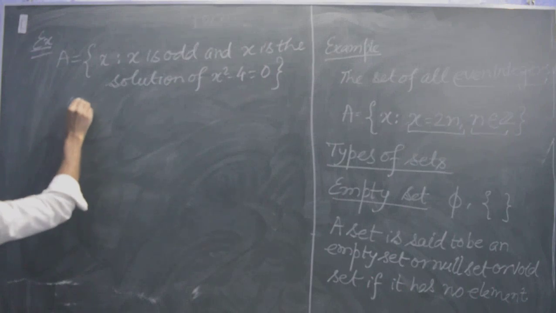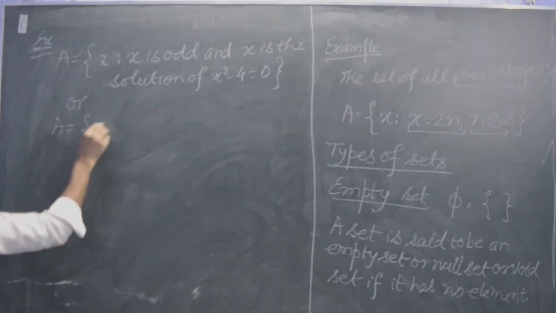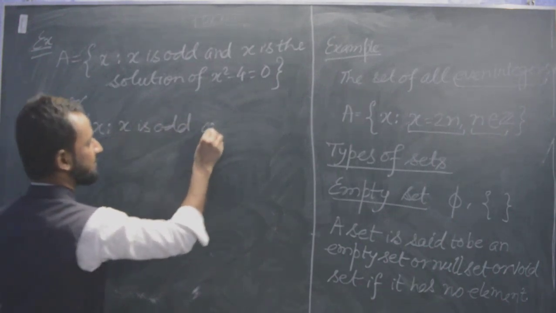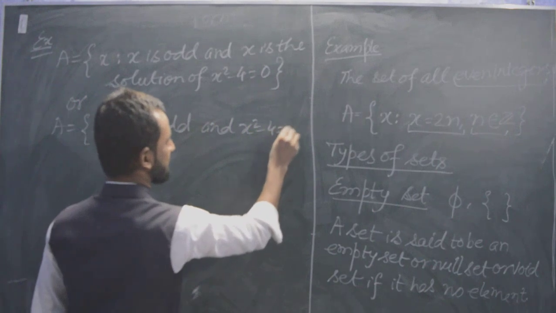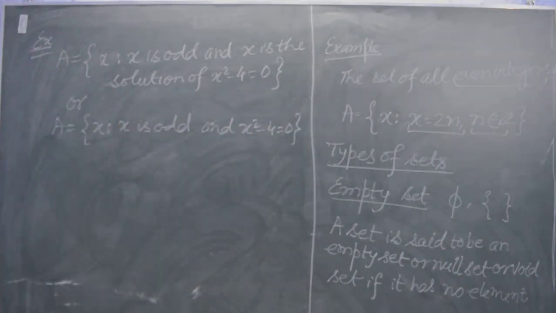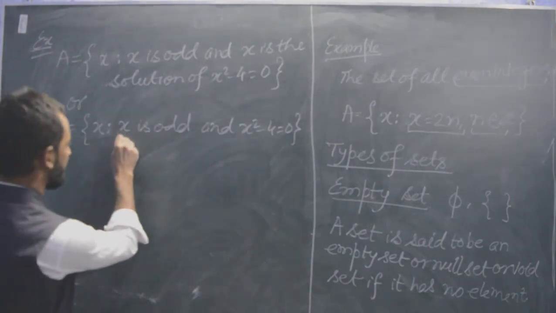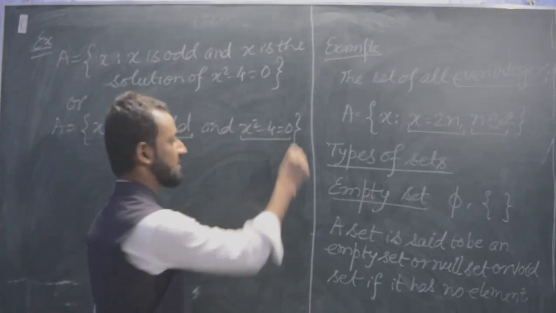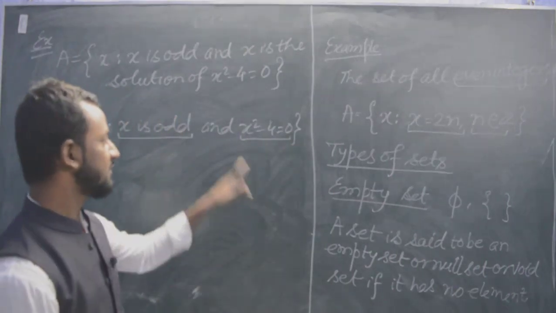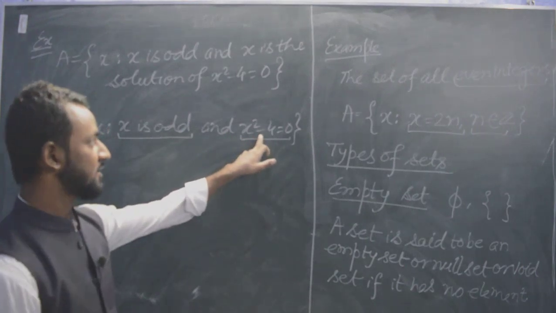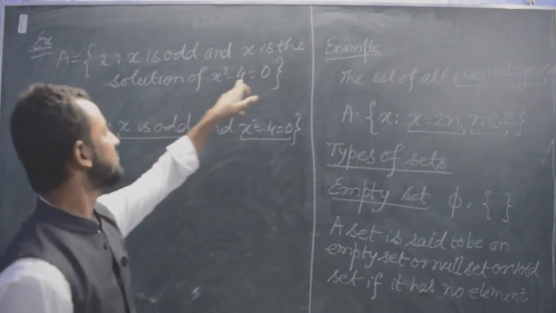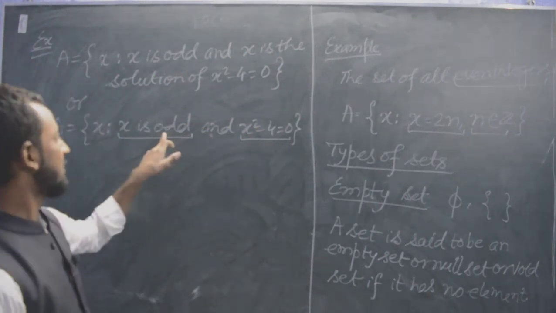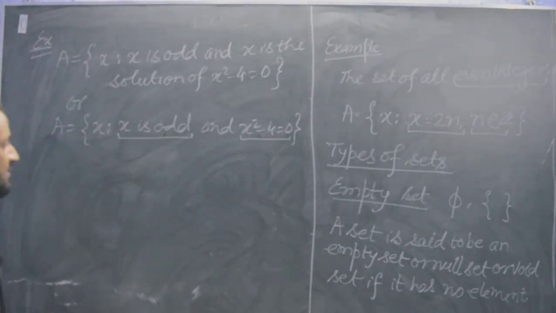Sometimes we will write it as A equal to {x such that x is odd and x square minus 4 equal to 0}. So both statements are same. Here the characterizing property P(x) is that x is odd and x square minus 4 equal to 0. That means x is the solution of this equation, and the value of x should come odd.